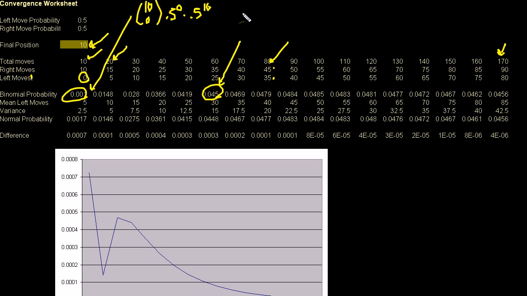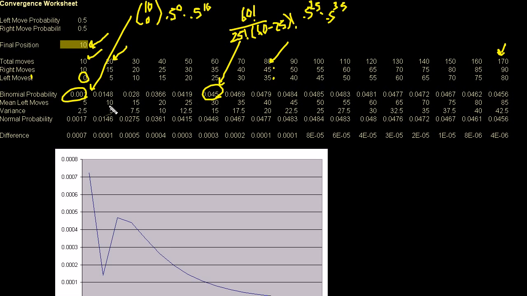I have a total of 60 moves. So it's 60 factorial over, I have to have 25 left moves, so 25 factorial times 60 minus 25 factorial, times the probability of a left move, and I have 25 of them, times the probability of a right move, and I have 35 of those. That's just what the binomial probability distribution will tell us. And then it figures out the mean and the variance for each of those circumstances.